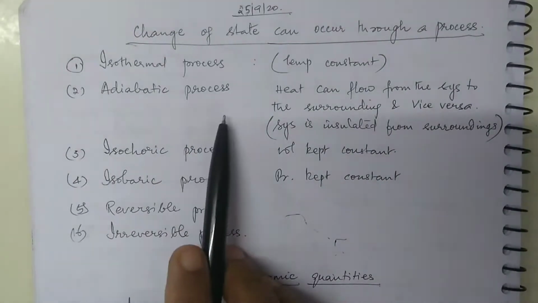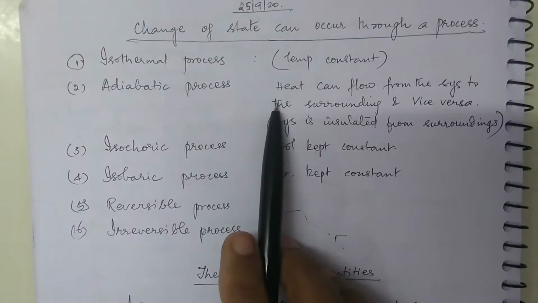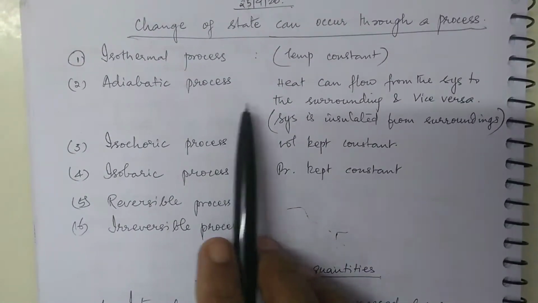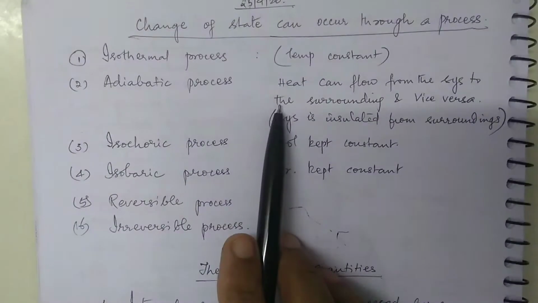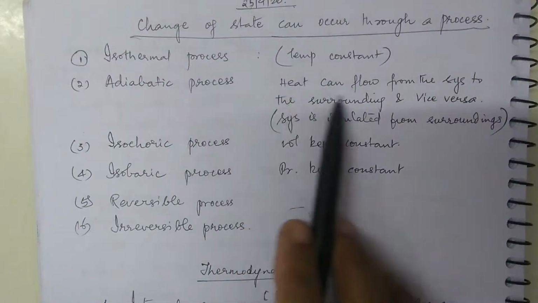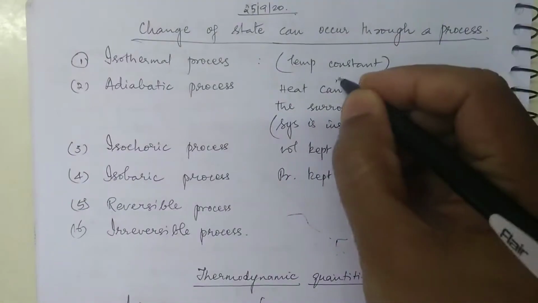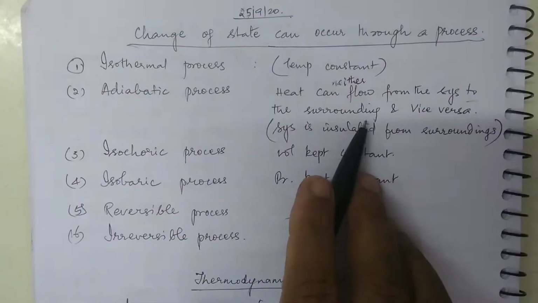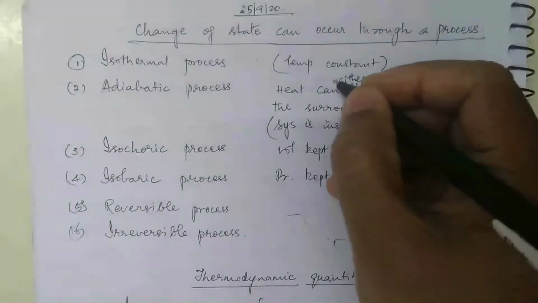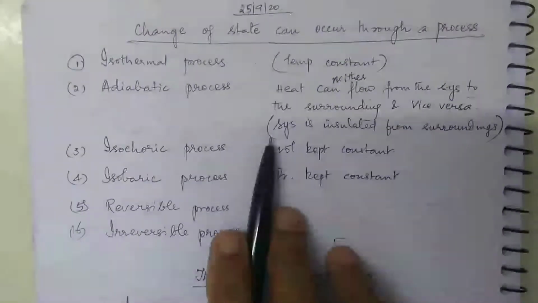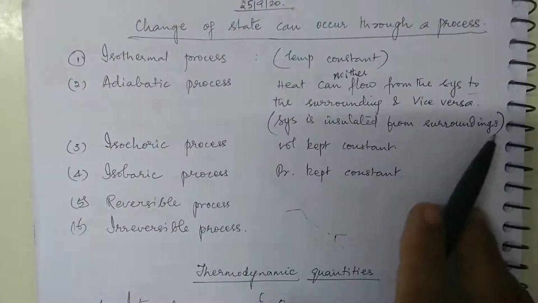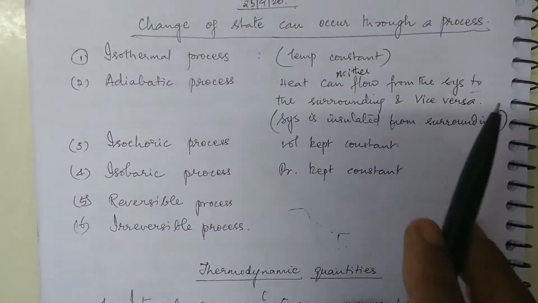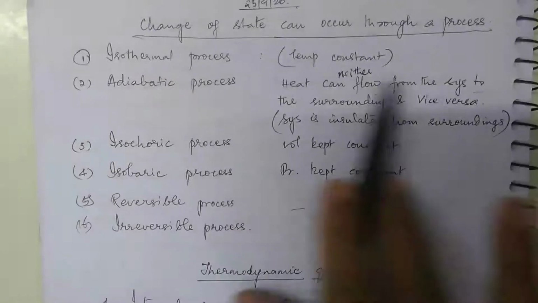Adiabatic process. Adiabatic process means heat can neither flow from the system nor to the system. Heat can neither flow from the system to the surrounding nor vice versa. Both of them are not possible. That means the system is insulated from the surroundings. That is what you call an adiabatic wall. Heat can neither go into the system nor come out of the system. It is something like your thermos flask.